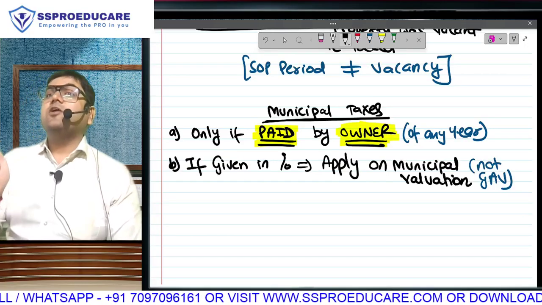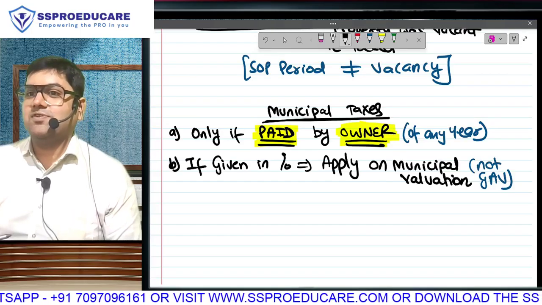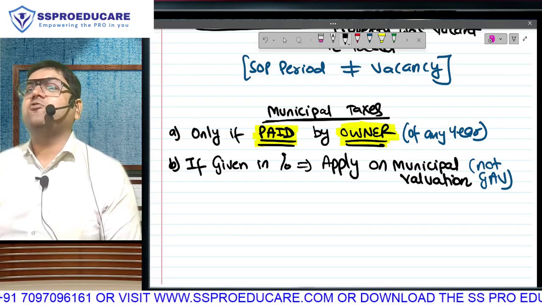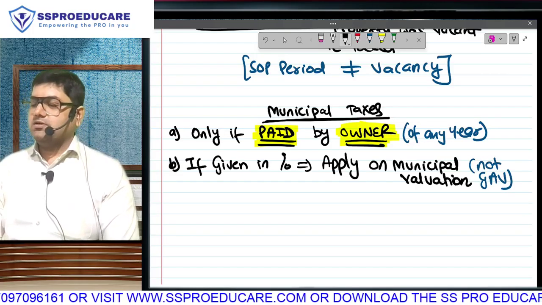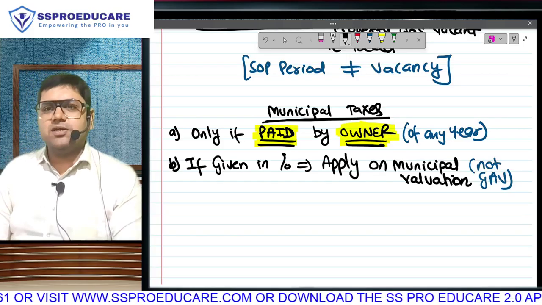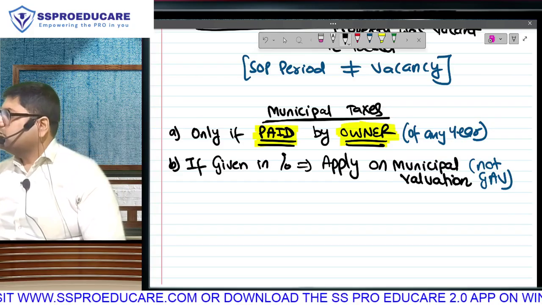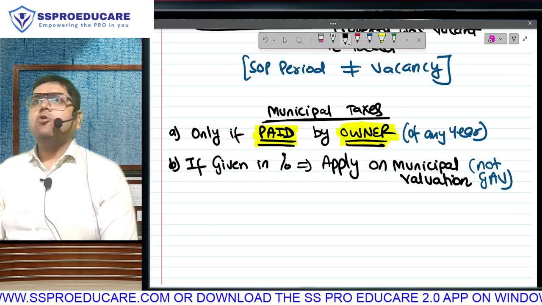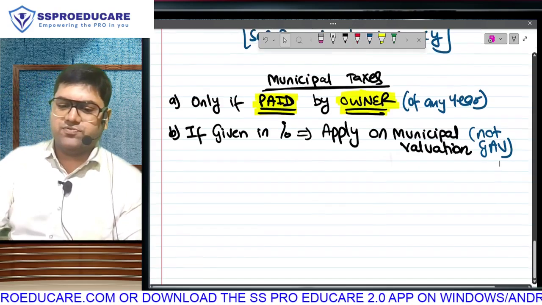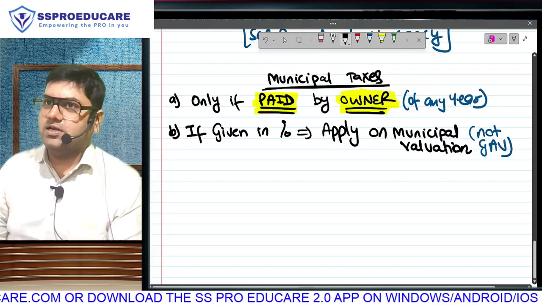Okay, so either they will give you all the amounts and then give you a percentage-based municipal tax, or if they give you GAV directly, then they will give you municipal tax in rupees, not in percentage. Clear, everyone? Done, finished. GAV had how many steps? 7. Municipal taxes, 2 steps. Finished. I hope you are not thinking, sir, you gave GAV so much time, and you are finishing municipal taxes so fast, will it not feel bad? It does not have feelings.